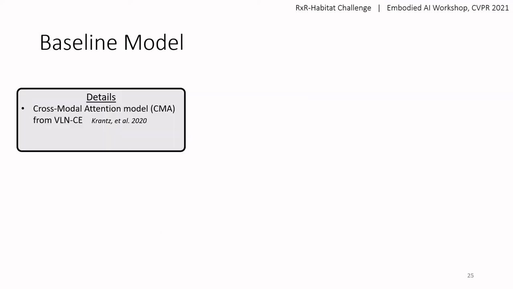To establish baseline performance on the RxR-Habitat task, we train a pre-existing cross-modal attention model based on the reinforced cross-modal matching model in VLN. We feed this model pre-computed BERT instruction embeddings provided in RxR.